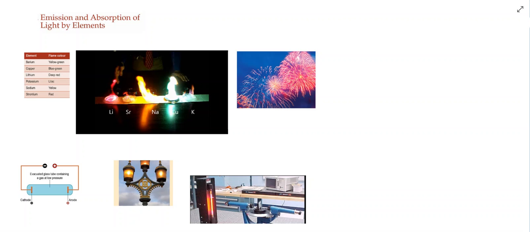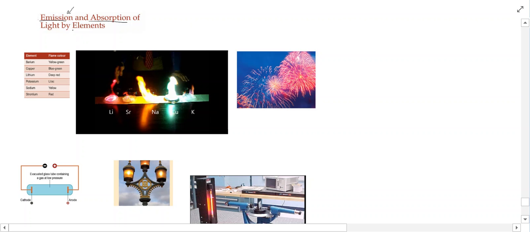Okay, so what I want to look at in this lesson is the idea of emission and absorption of light by elements. So emission and absorption. We'll focus on emission first. So what does emission mean? Basically what it means is that a substance will give out light.